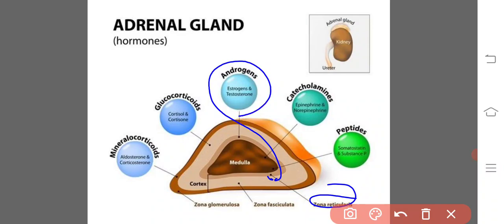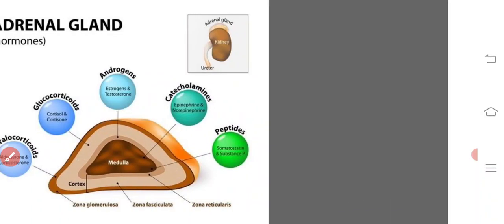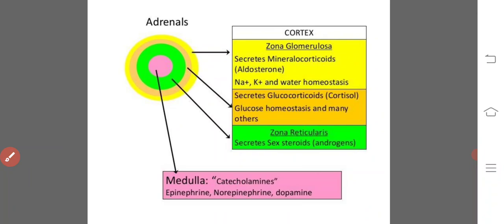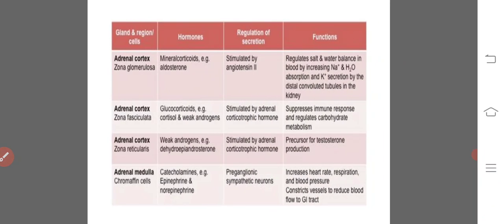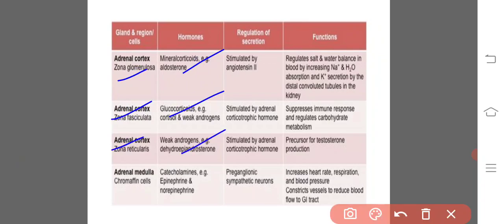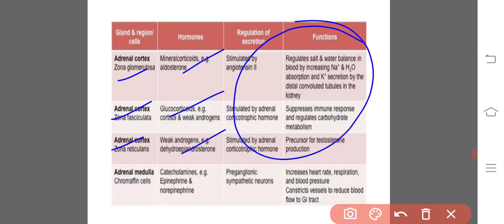Then, if you see further, these are the hormones of the adrenal cortex: zona glomerulosa, mineralocorticoids; zona fasciculata, glucocorticoids; zona reticularis, which produces the androgens. So these are the characteristic features. Then we are left with only the adrenal medulla, which is made up of chromaffin cells.